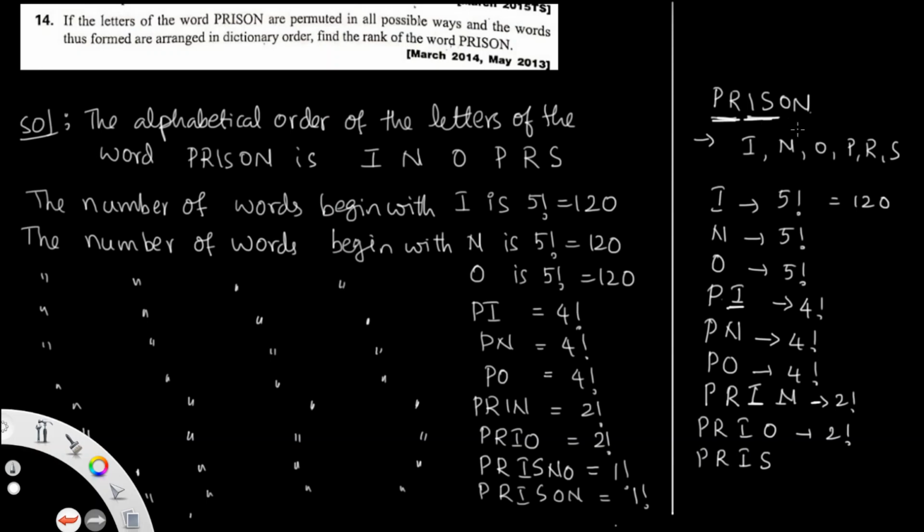So then go to the next letter open, and go back with the alphabetical order. I should be fixed. N is there, so you can write N here. So already N is here. So PRISN. That is one way. Next go to PRIS. N is over. Now write O here. So that is nothing but O, it can be tallied. Then go to the order, then you write one way.